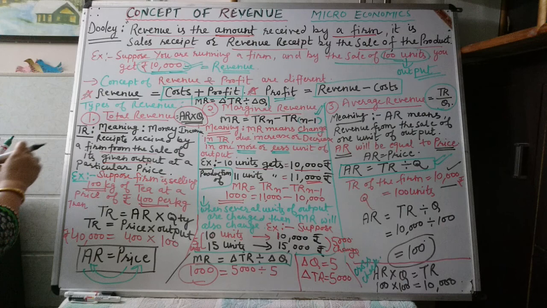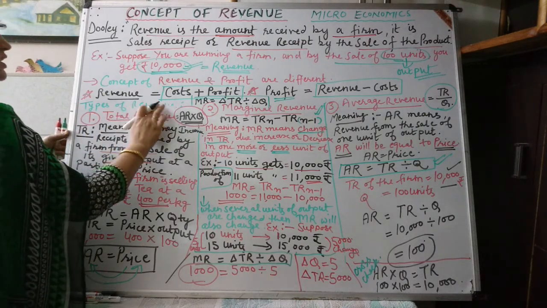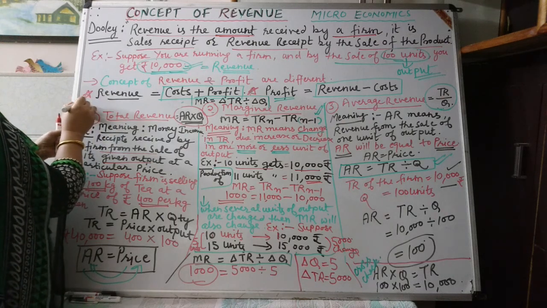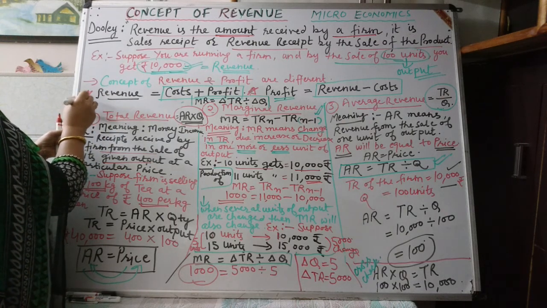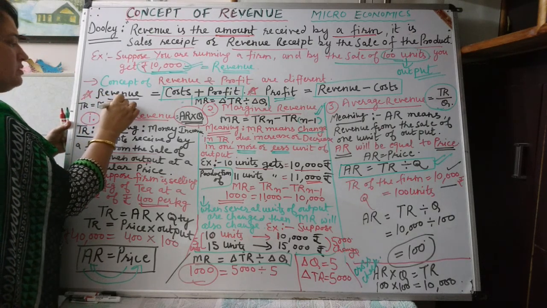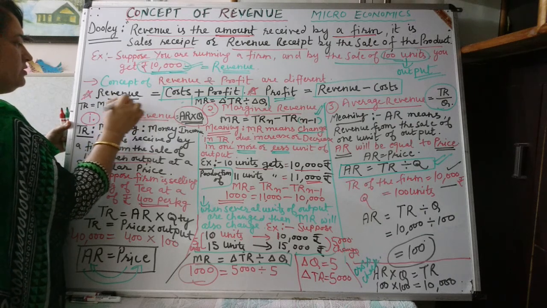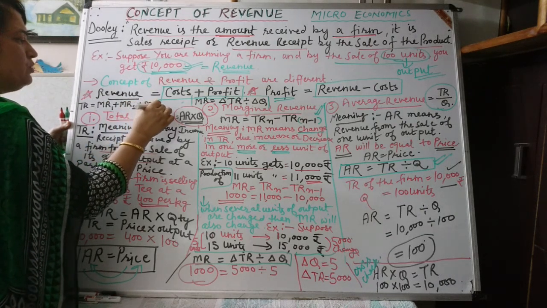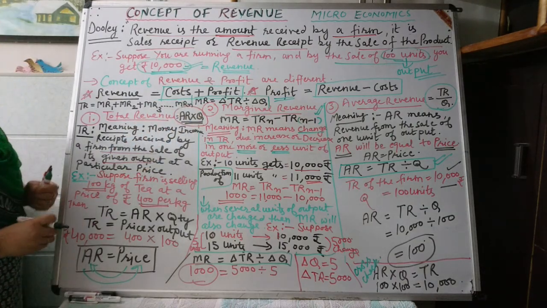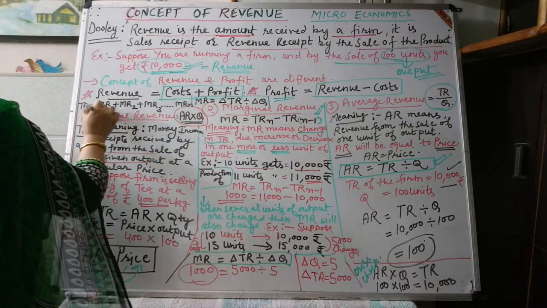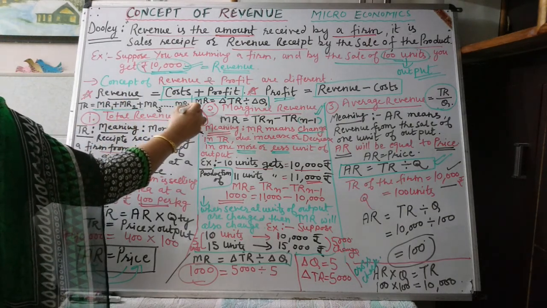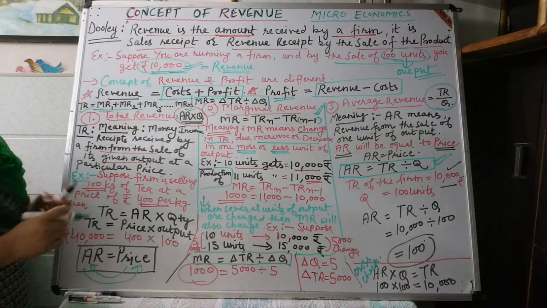And here I am writing down one more formula for the calculation of total revenue. Total revenue is equal to marginal revenue up to 1 unit plus marginal revenue up to second unit plus marginal revenue up to third unit, up to marginal revenue up to 9 units. So total revenue can be calculated with the help of average revenue and also with the help of marginal revenue.